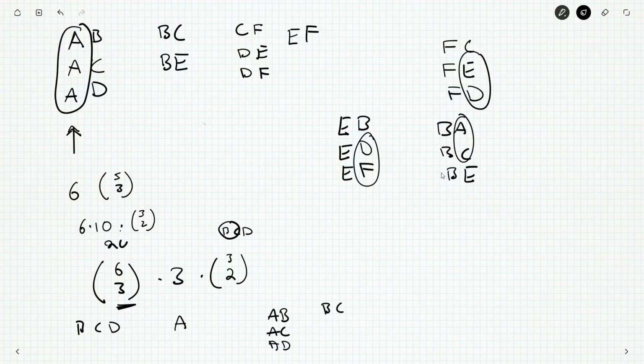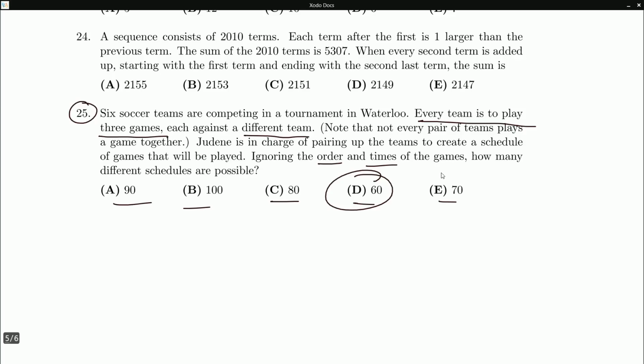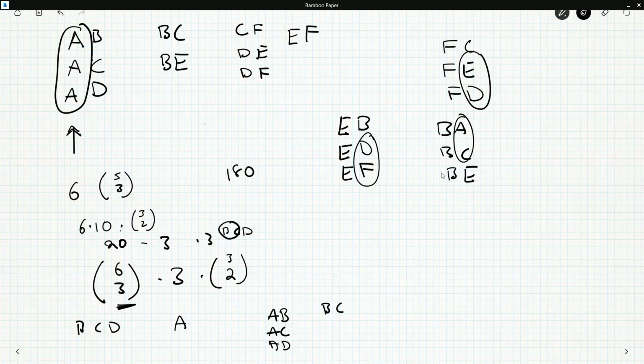And so this is 20, this is 3, this is another 3. So that would be 180. I feel like that's too much. Is 190 a possibility? No, it's not. Okay. I feel like I'm going to have to divide by 2 or something later.